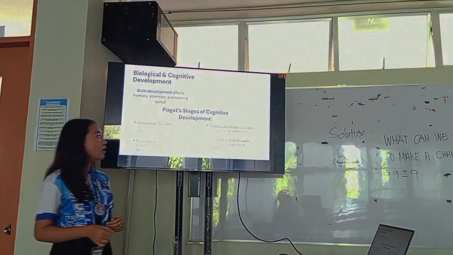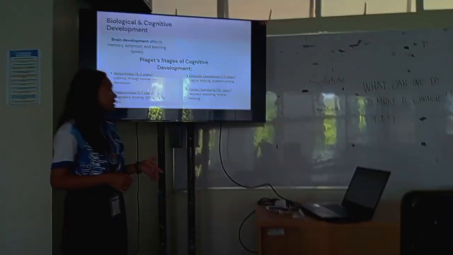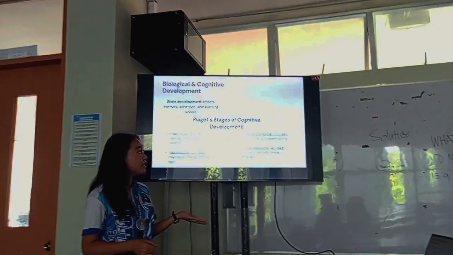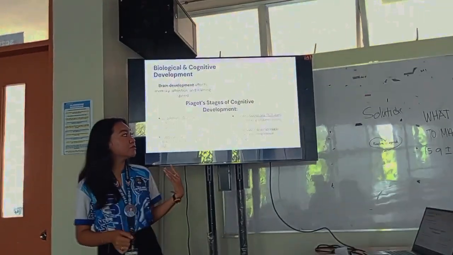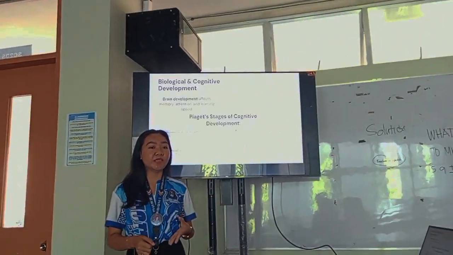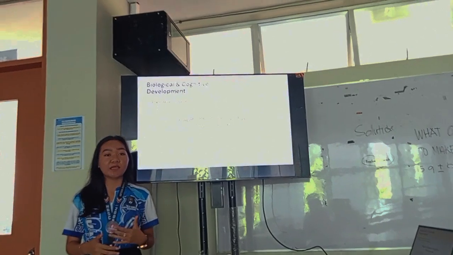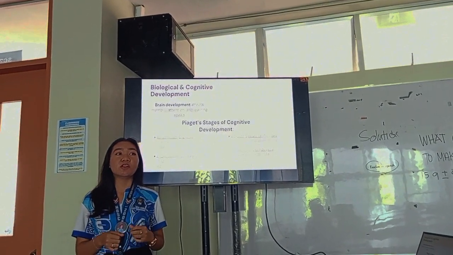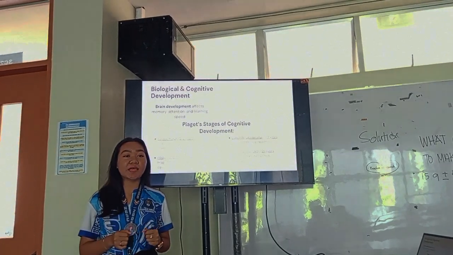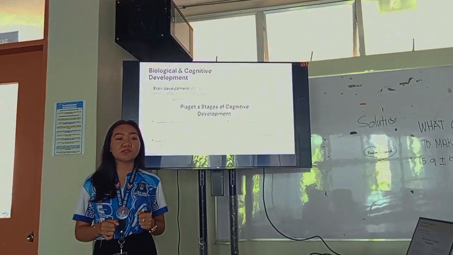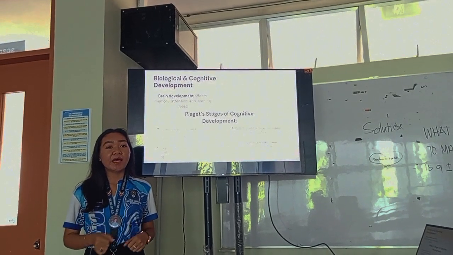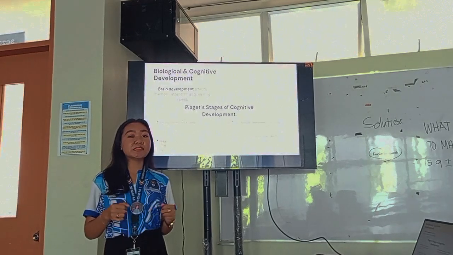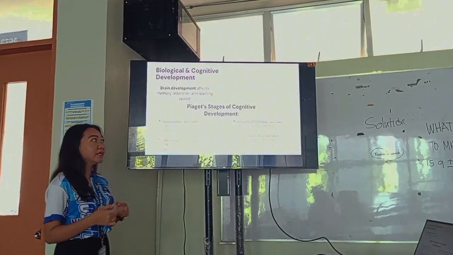Next one is the concrete operational stage, 7 to 11 years old, in which they think logically and are also good at problem solving. So kids start thinking logically and understanding cause and effect. Like for example, a grade 3 student can use counting blocks to solve 5 times 3. And they understand that if you pour water in a taller glass, it's still the same amount as in a shorter glass.